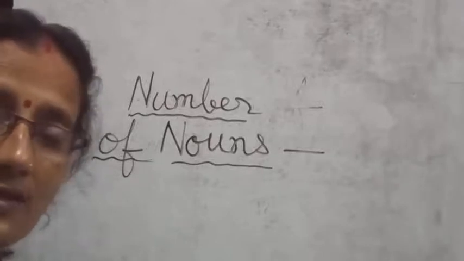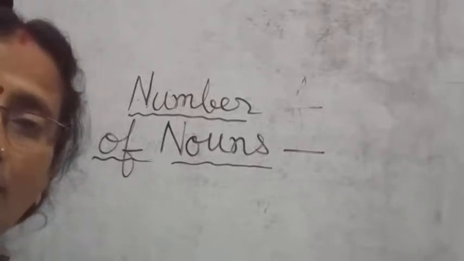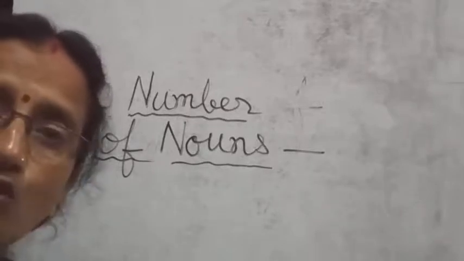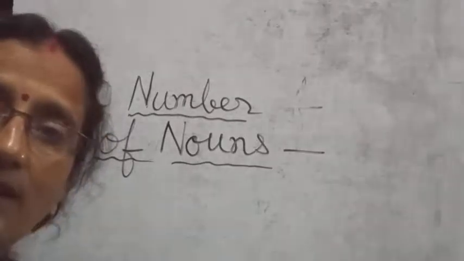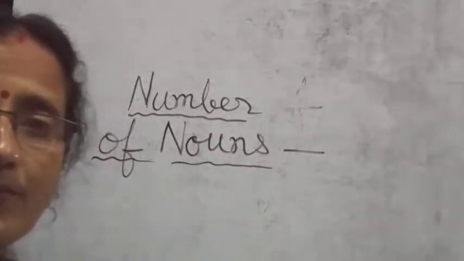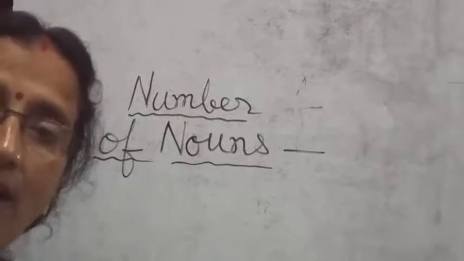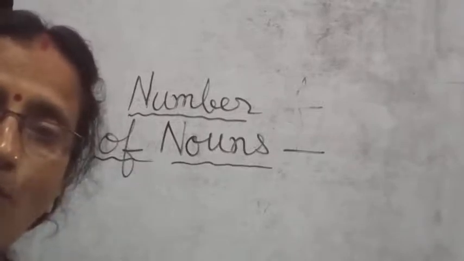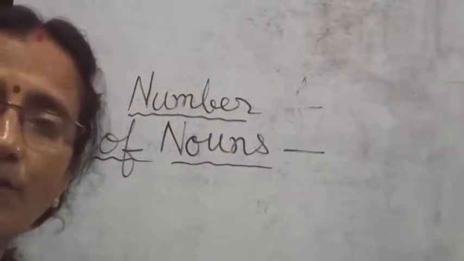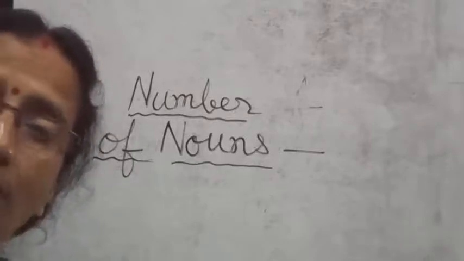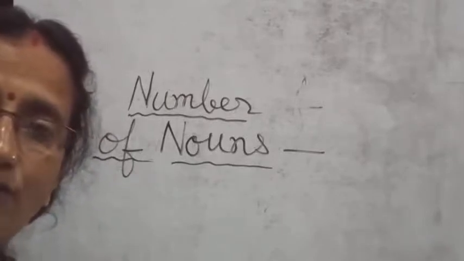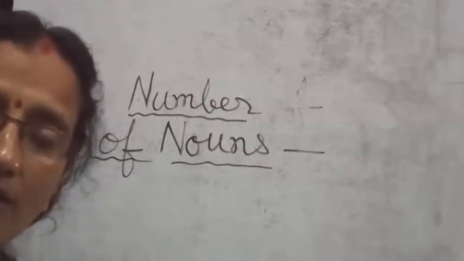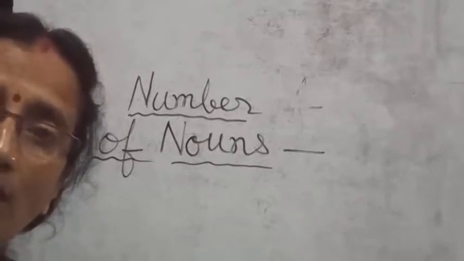Children, in this case, you do not have the rule about whether before the f there is a vowel or a consonant. In chief, e is a vowel before the f, and we still add s to make it plural. In dwarf, before the f you have a consonant, r. Here also you add s after the word to make it plural. So here you have to learn the rule breakers. You have to learn the words.